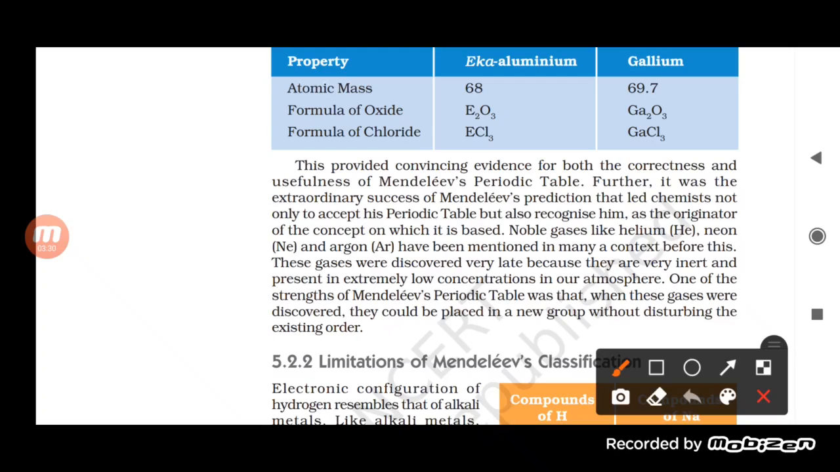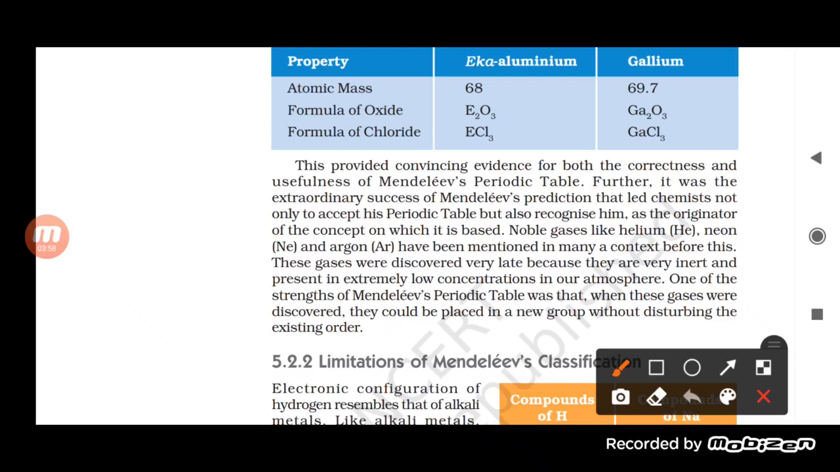Inert gases or noble gases are the same only. Why do we call them inert gases? It is because these gases do not react with each other. That means they are very unreactive, that's why we call them inert gases. So these inert gases are present in very low concentration in the atmosphere, and they are very unreactive. They do not react with other elements, and that's why they are very inert.